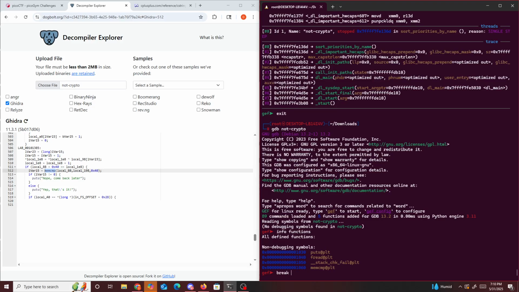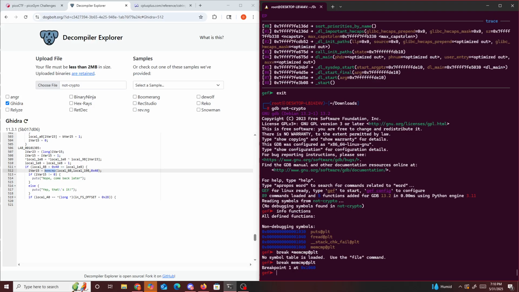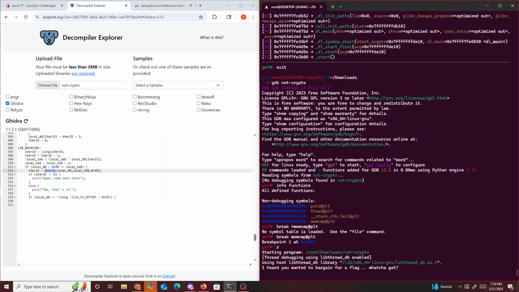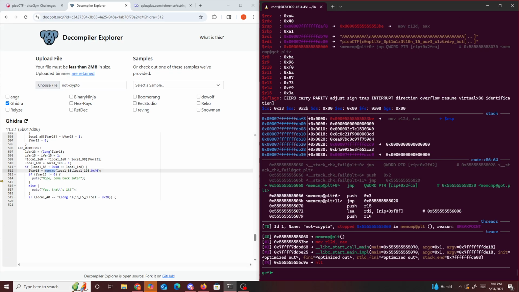Break star memcmp plt. Maybe this is why it's causing it. Run. Oh, right here.